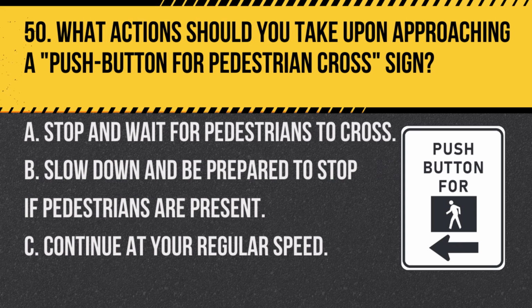Question 50. What actions should you take upon approaching a push button for pedestrian cross sign? A. Stop and wait for pedestrians to cross. B. Slow down and be prepared to stop if pedestrians are present. C. Continue at your regular speed. Answer B. Slow down and be prepared to stop if pedestrians are present. When approaching a push button for pedestrian cross sign, slow down and be prepared to stop for pedestrians.